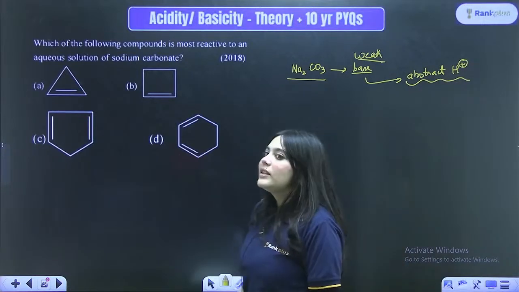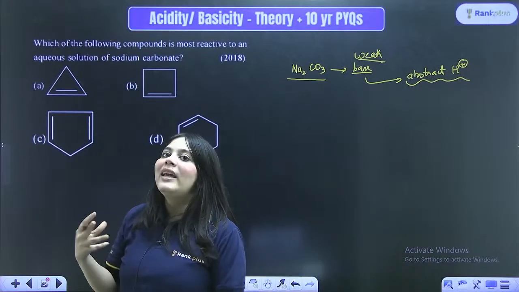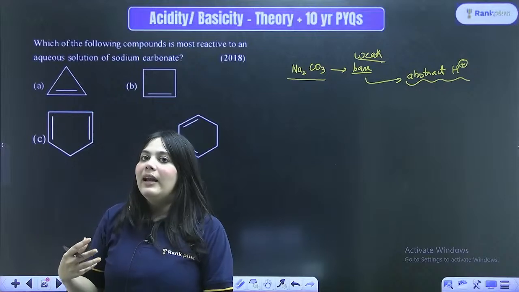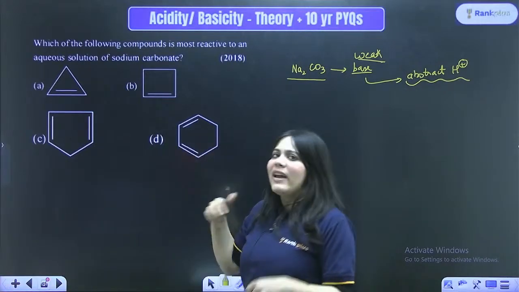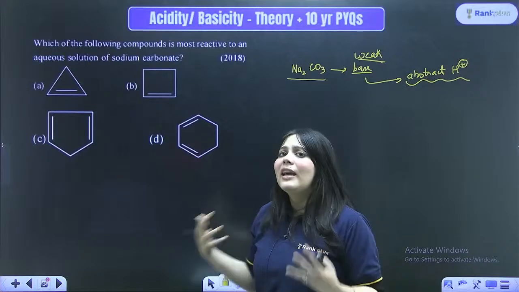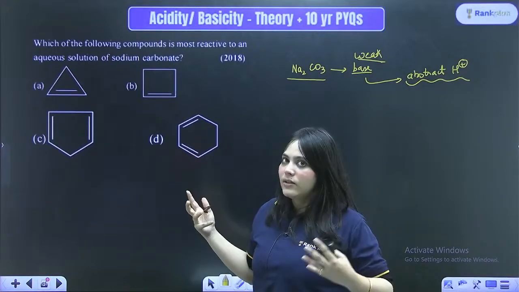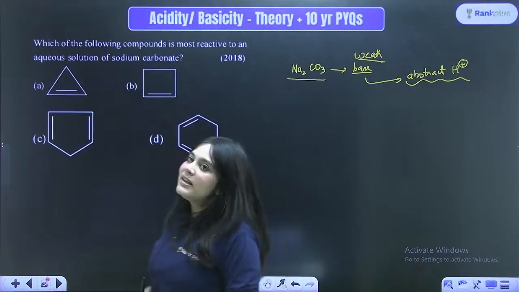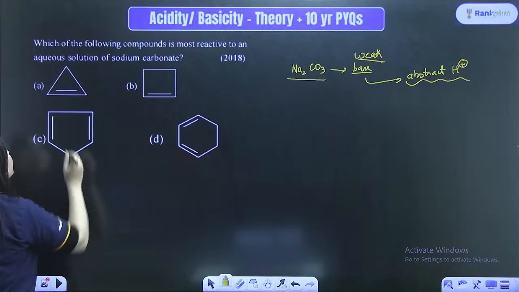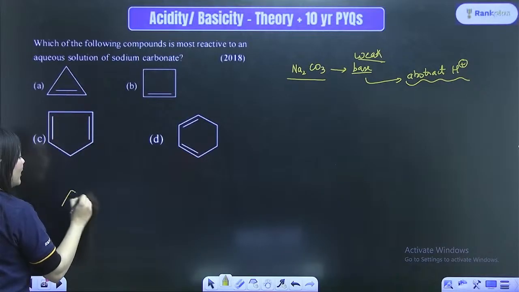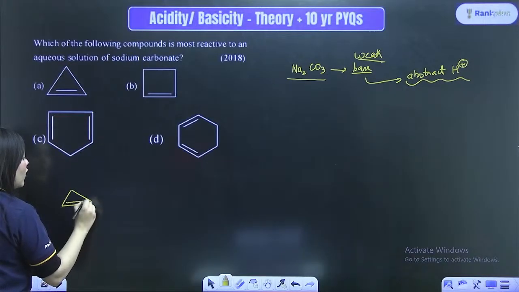So here, because it is a weak base, it can only take away H plus from very strong acids. Look at these compounds. Where can you find a very, very strong acid? After looking at these compounds, look at the A option. I'm drawing the A option over here. This is the A option.